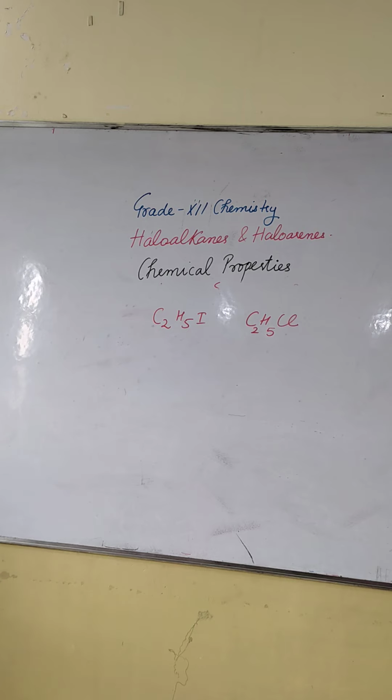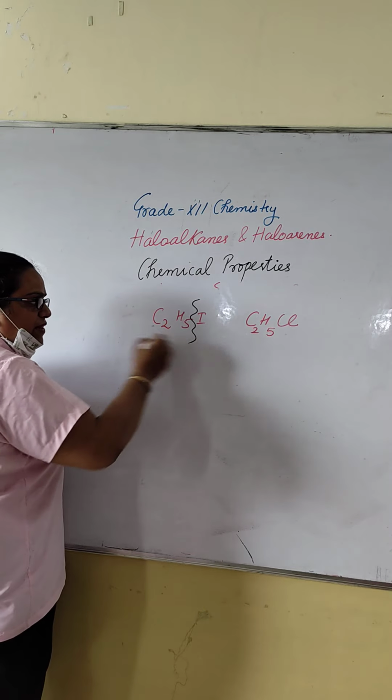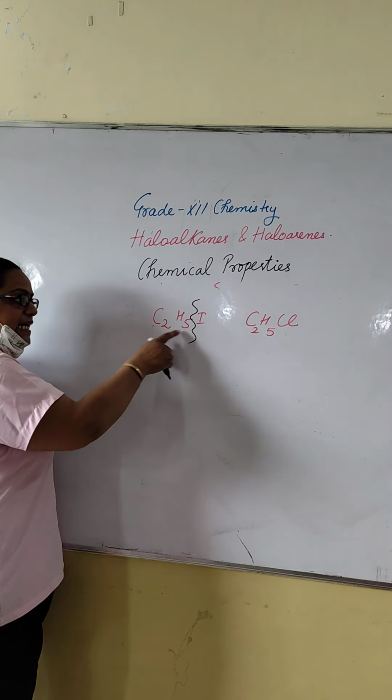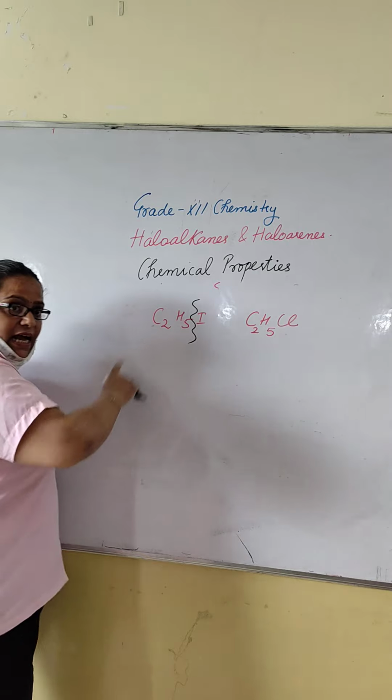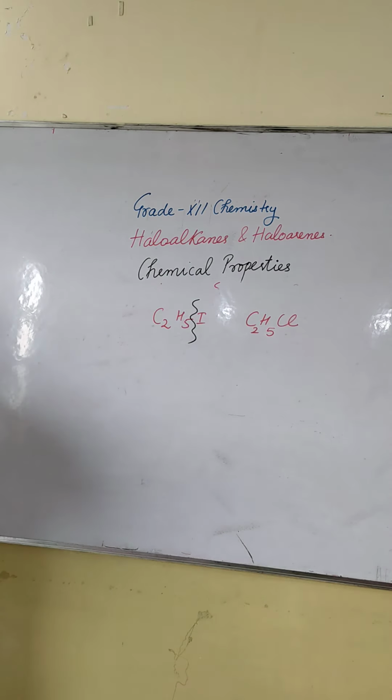C2H5I and C2H5Cl. Which will undergo SN2 reaction faster? Why so? Because I is a good leaving group. It will easily leave the alkyl chain, and it undergoes SN2 reaction faster. Clear to everyone? Yes, ma'am. Fine.